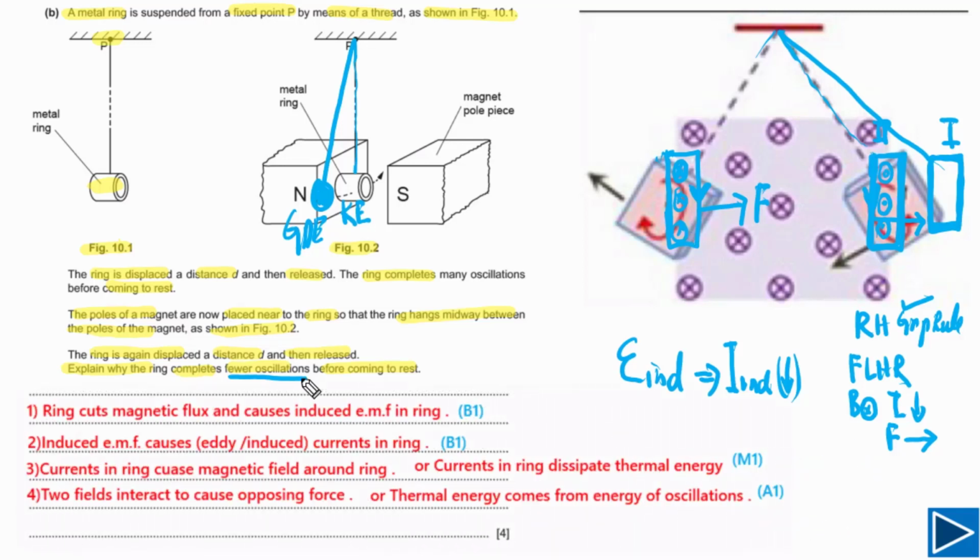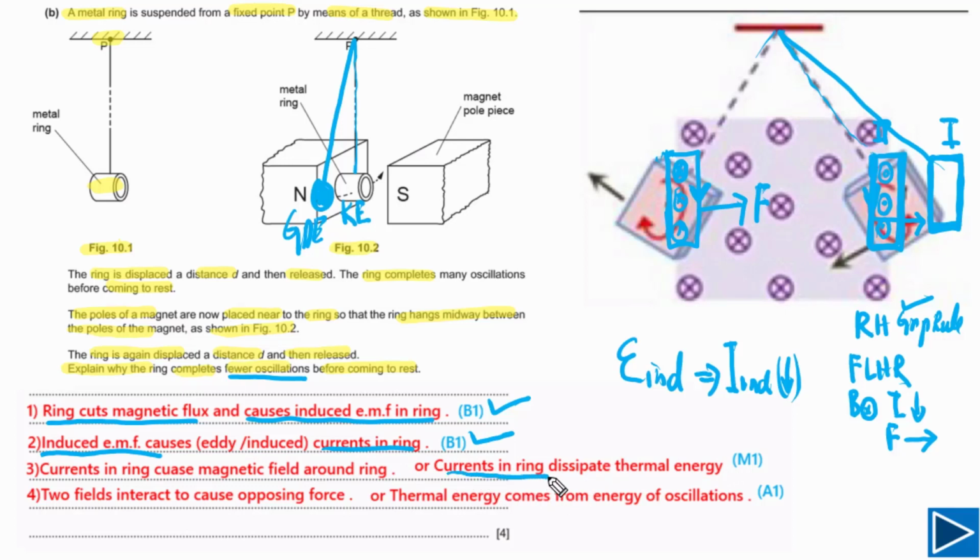Now let me explain to you how you can write down a proper answer. These are the points you need to write a good answer. In your answer, if you have mentioned ring cuts magnetic flux, or if you have mentioned magnetic flux inside the ring is changing, and also you have mentioned it causes induced EMF in ring, you will get first B mark. The second B mark you will get if you have mentioned induced EMF causes currents in ring. And the third mark is M mark.